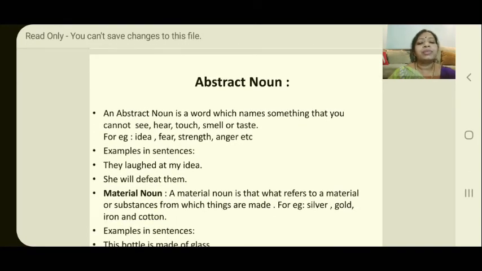Okay, what is an abstract noun? An abstract noun is a word which names something that you cannot see, hear, touch, smell or taste. Okay, now let me give some examples: ideas, fear, strength, anger, etc.